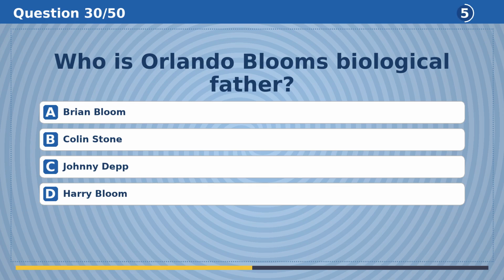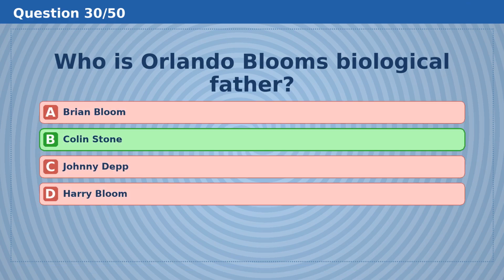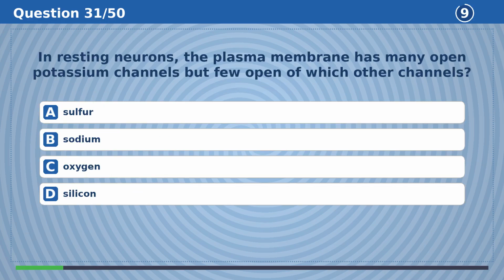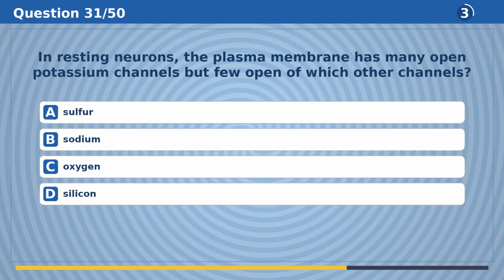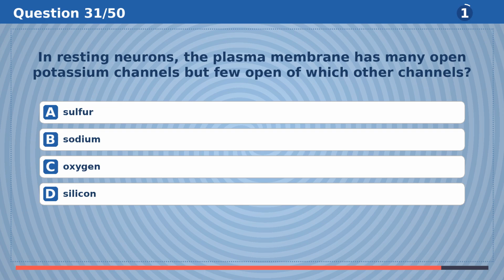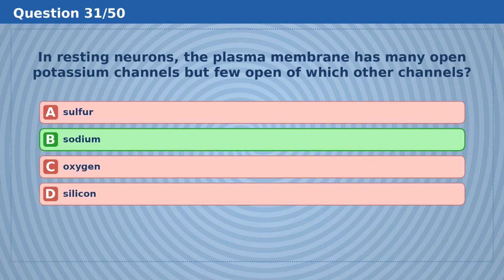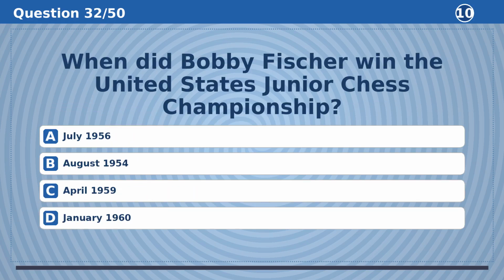Who is Orlando Bloom's biological father? The answer is B, Colin Stone. In resting neurons, the plasma membrane has many open potassium channels but few open of which other channels? The answer is B, sodium.